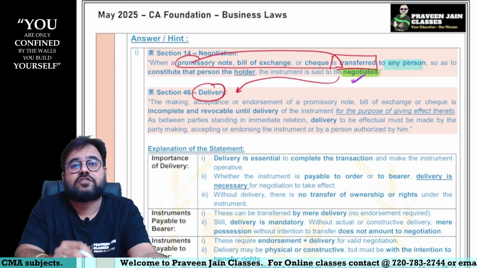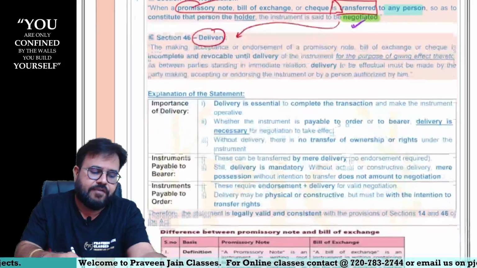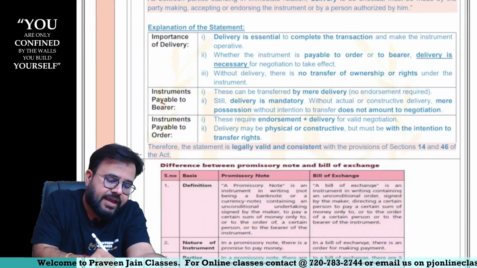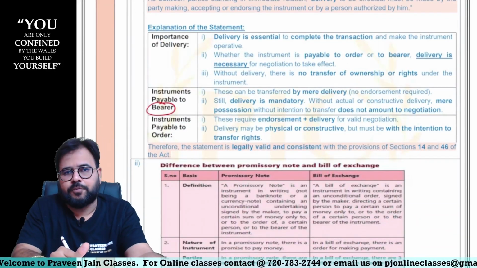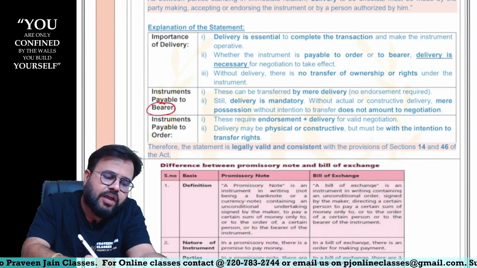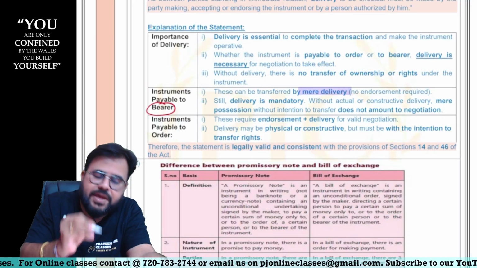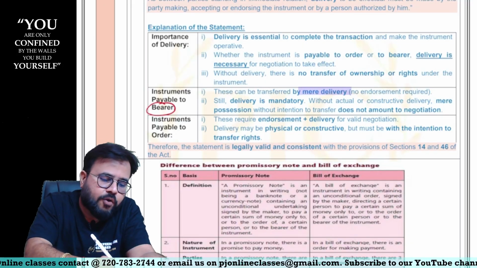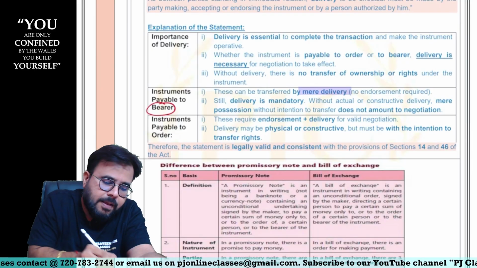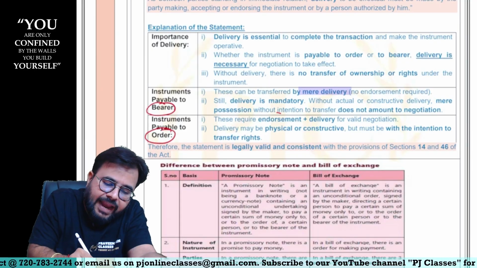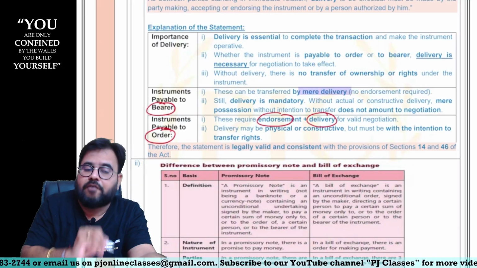Section 46 talks about delivery, which is very, very important. For example, if it is a bearer instrument and you want to negotiate it, it is allowed by mere delivery only. Endorsement is not required. But if it is an order instrument, you have to do endorsement plus delivery.